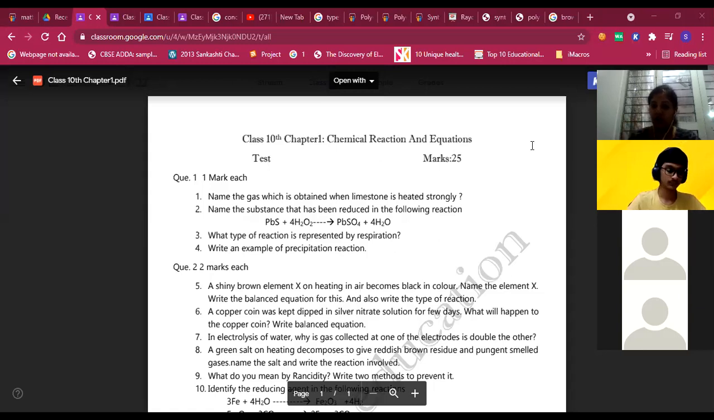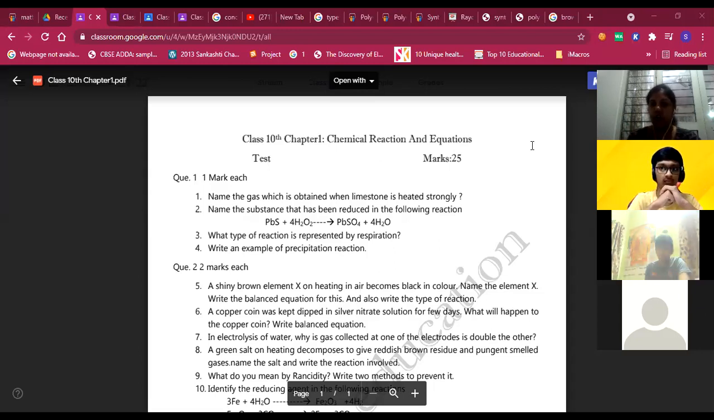In science, although you know the concept, still people are losing marks because they are not understanding the question properly and not writing the answers accordingly. The teacher wants something else and you are writing something else. Because of that mismatch, you people are losing marks. So first thing, what they have asked: name the gas. CO2 is the right answer.